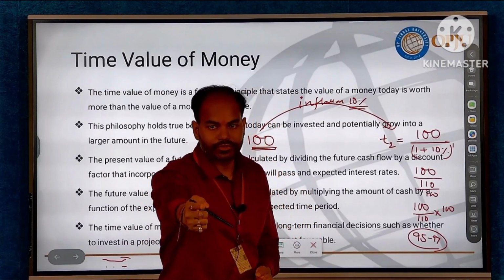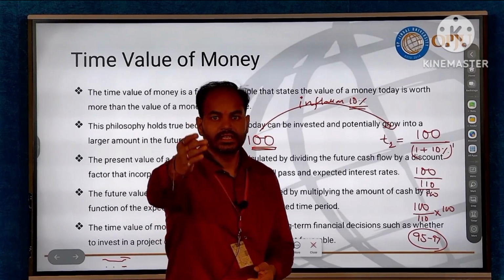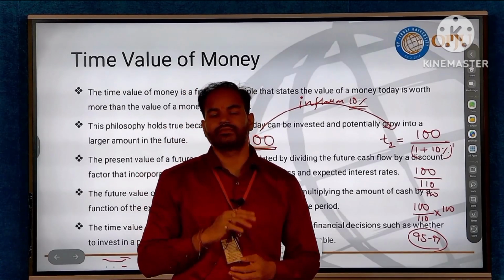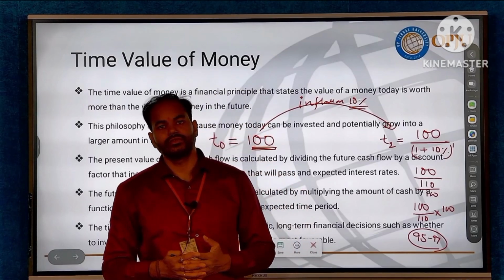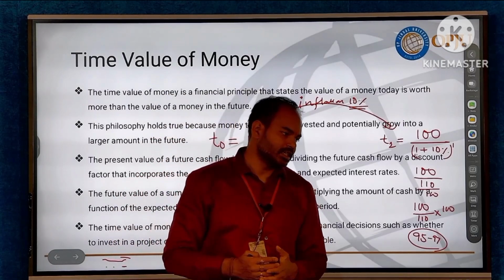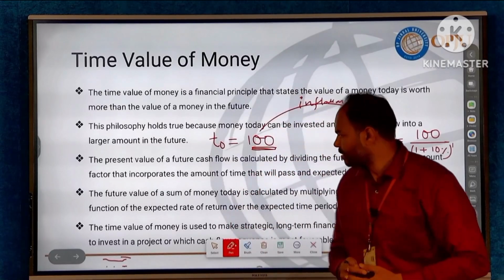The 110 rupees after 1 year will have a value today of nearly 100 rupees. Because of this change in value, in financial management we study the time value of money.